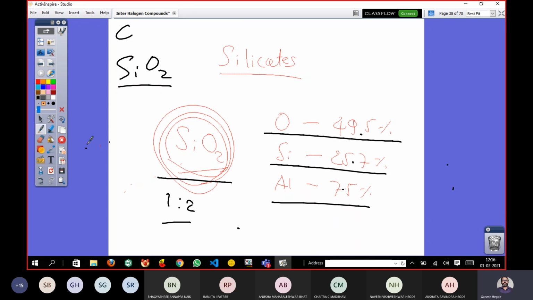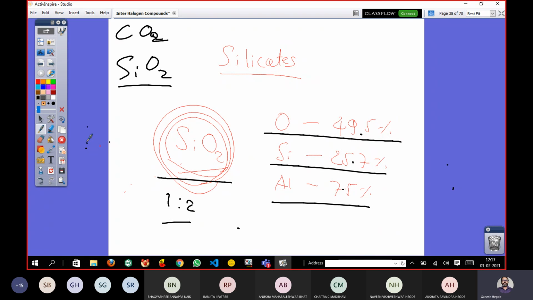Carbon dioxide is a very similar molecule to silicon dioxide. But carbon dioxide is a gas and silicon dioxide is sand. Altogether, they have entirely different properties. Not just the properties, even if you look into the molecular structure, they are entirely different.